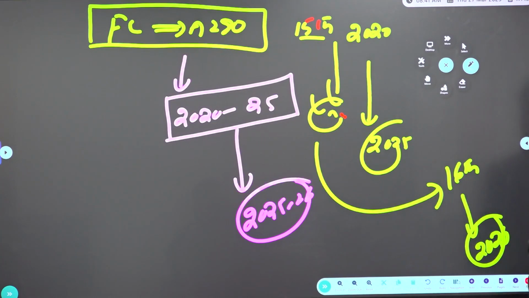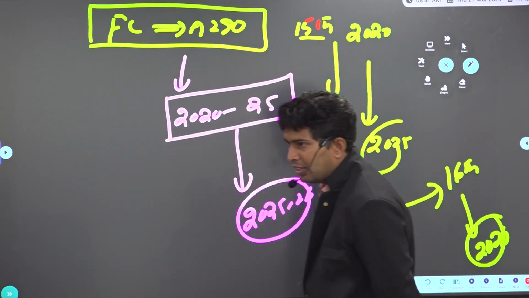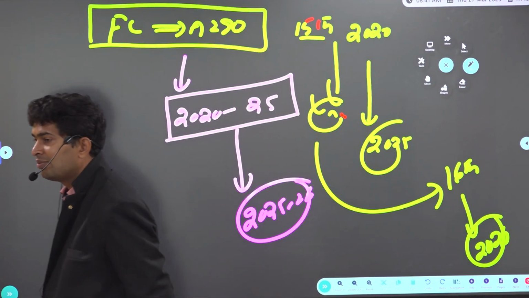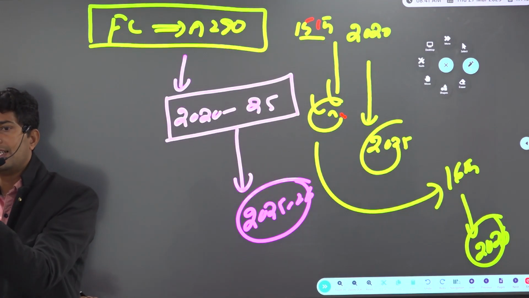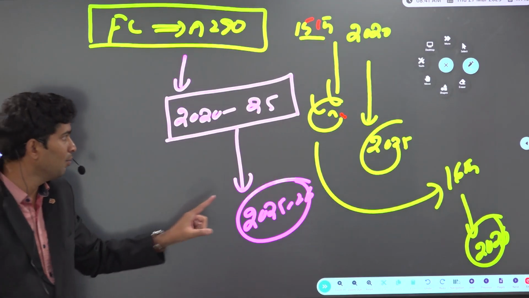What does it mean? On 2026 March 31st, the 15th Finance Commission recommendations would be implemented. The reason being, the implementation got delayed.